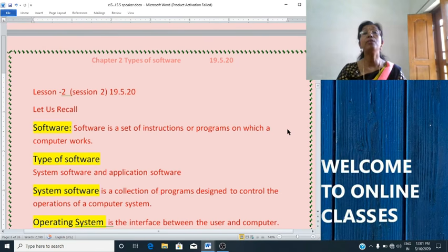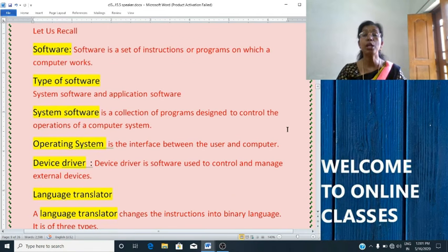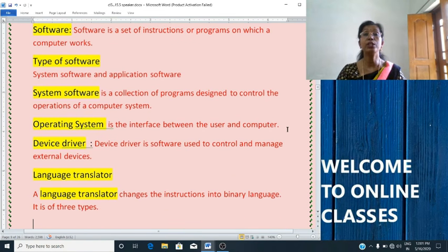Then we studied about device driver. Device driver is a software used to control and manage external devices like hard disk, printer, digital camera, keyboard, speakers, etc. Then we studied about language translator.